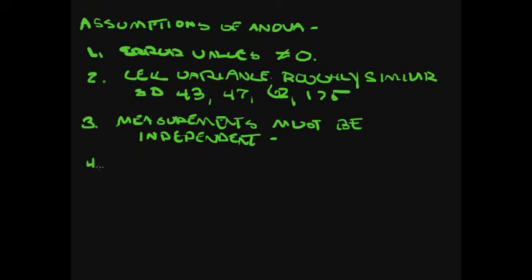And the final assumption of analysis of variance is that the distribution of the dependent variable should be more or less normal, or Gaussian distributed, kind of like that. And if those 4 assumptions are met, you are good to go with analysis of variance.